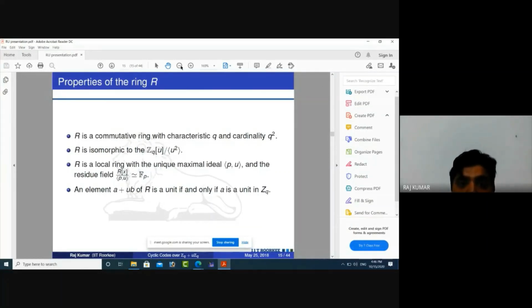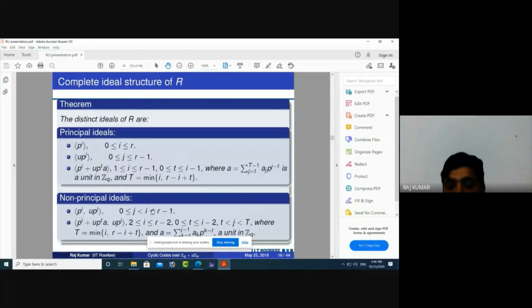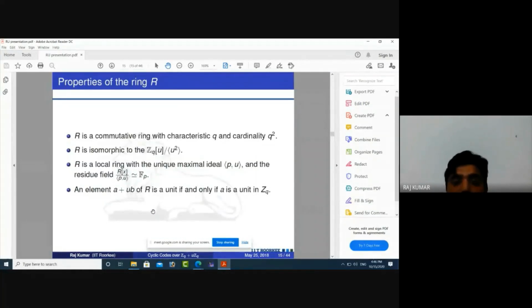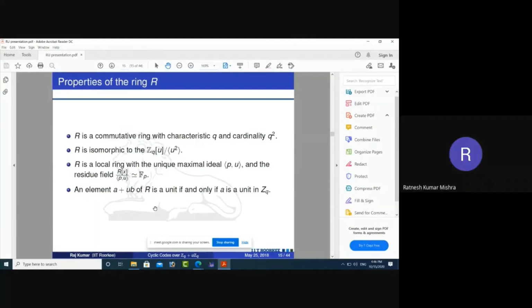So now I am presenting some properties of the ring R. I think this is advanced work in coding. My basic concept of codes, algebraic codes over fields and rings has been completed. So I want to stop my presentation. Thank you very much.